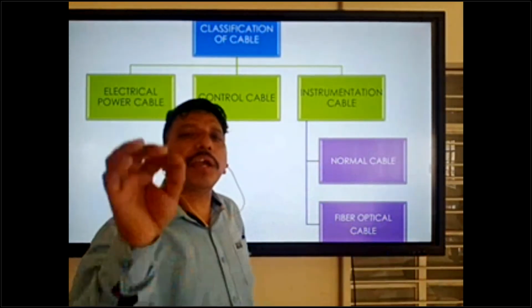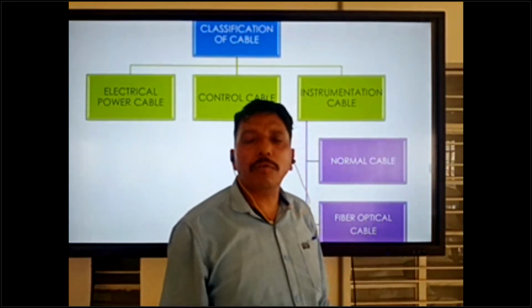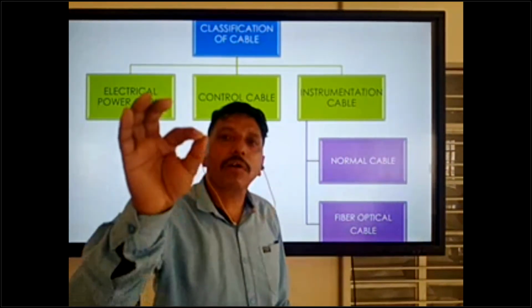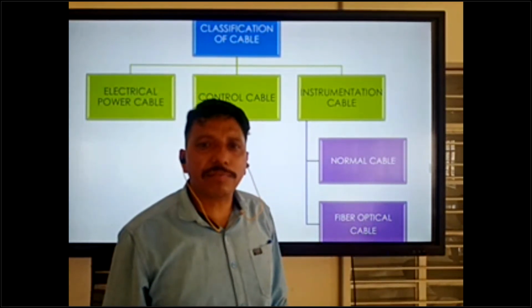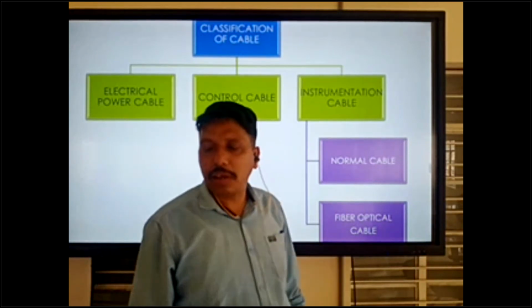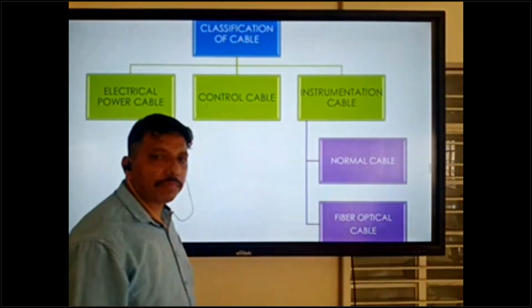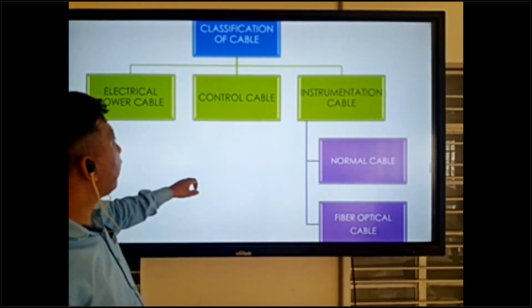Normal cable we can use anywhere, but fiber optical we can use in very sensitive signal systems. Okay, so I hope that is clear.